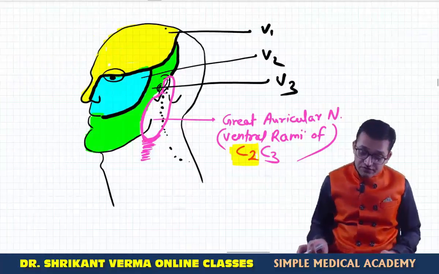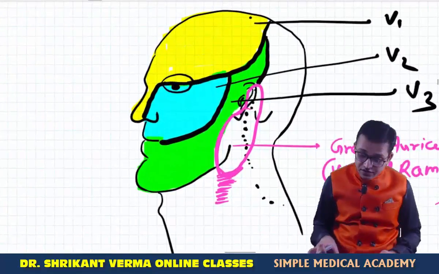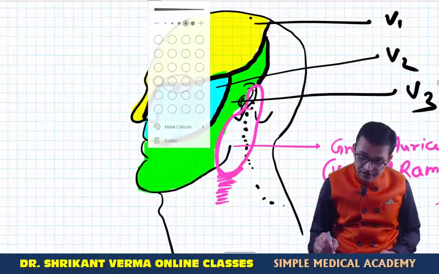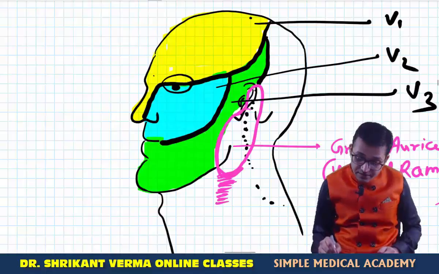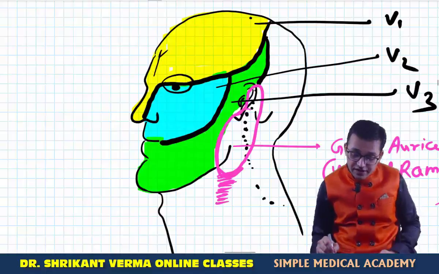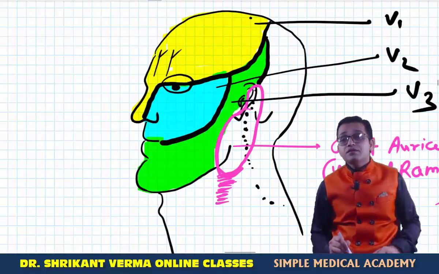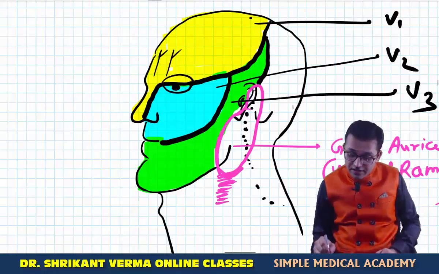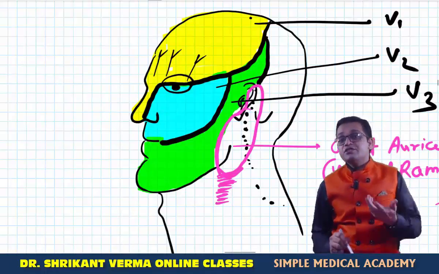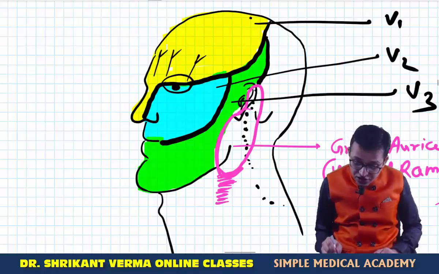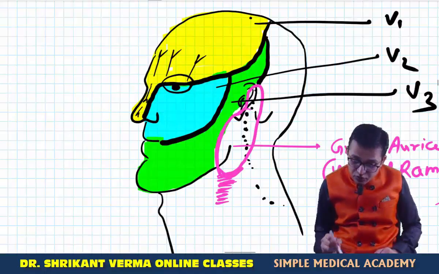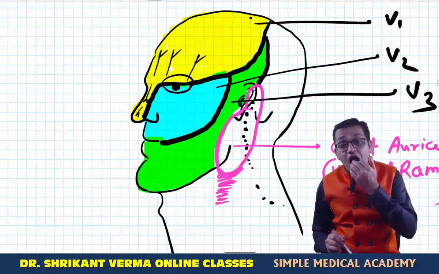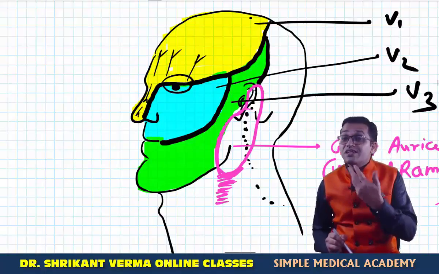Okay, so what are the various branches of V1, V2, V3? Can you draw the diagram? V1 has 5 branches which supply the forehead part. The first branch is the supratrochlear nerve, and another nerve is above the orbit, that's the supraorbital, and another nerve is near the lacrimal gland, that's why the lacrimal nerve. Another nerve is just below the supratrochlear, that's why infratrochlear, and one more nerve goes up to the tip of the nose. This nerve is supplying the outer side of the nose, that's why the external nasal nerve.